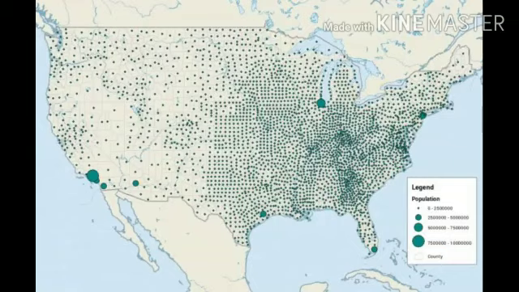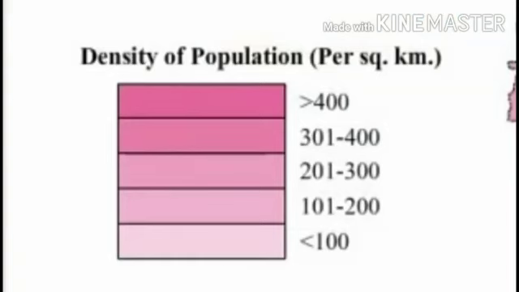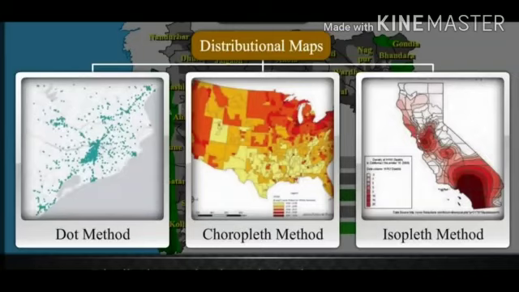To draw distributional maps, we need statistical data of the variables. Distribution can be shown in three ways on the map. The first method of distribution is the dot method. Number 2, choropleth method. And number 3, isopleth method.